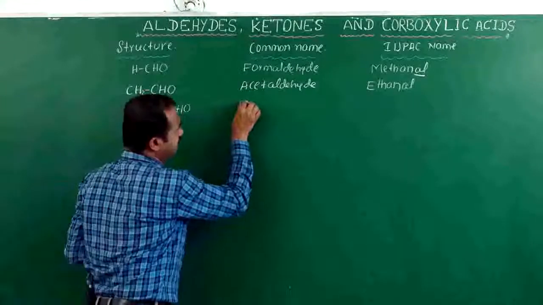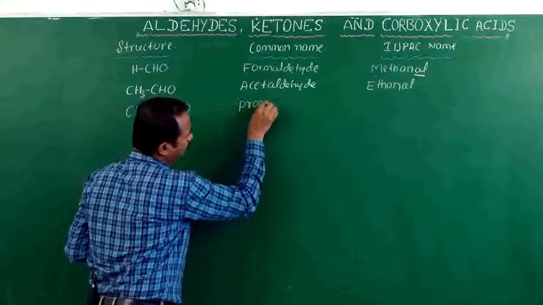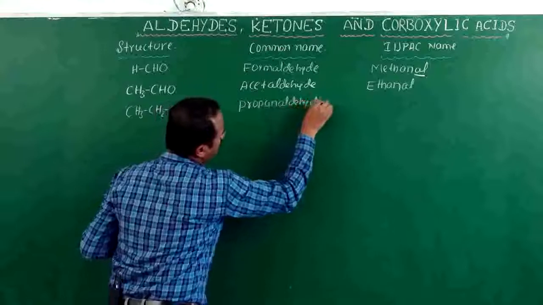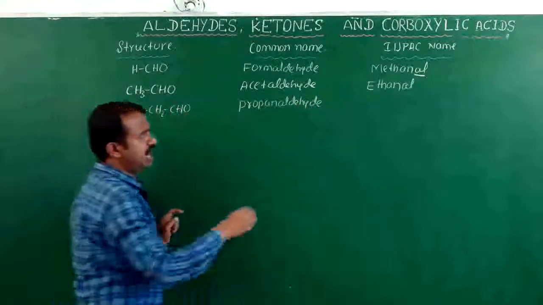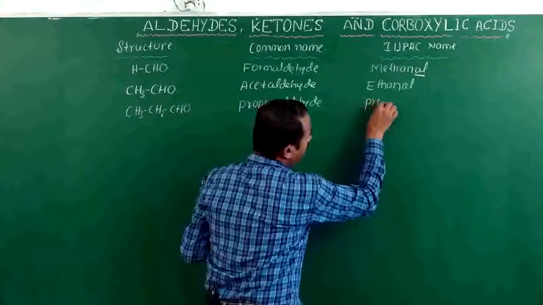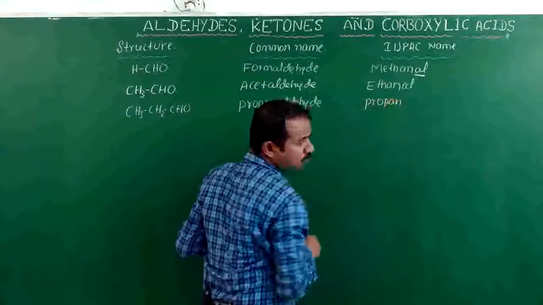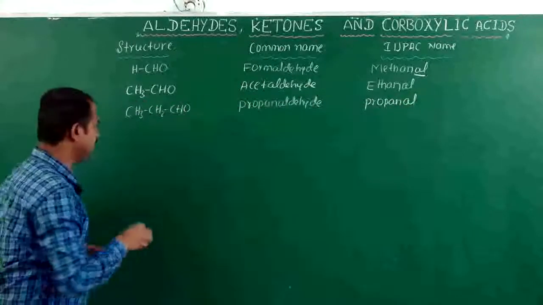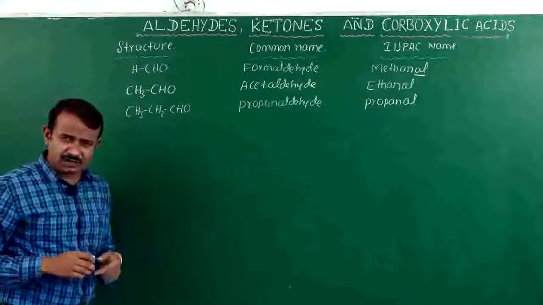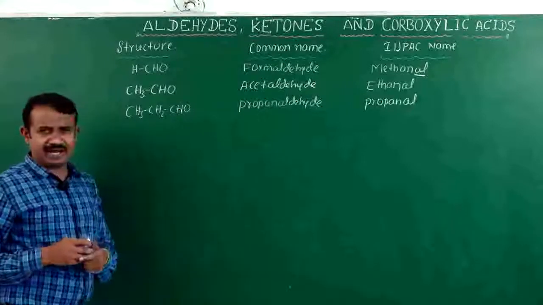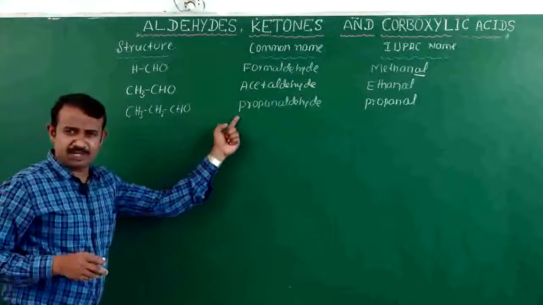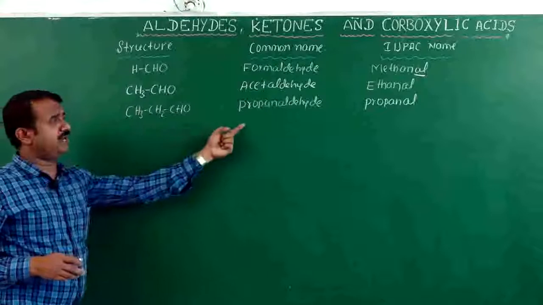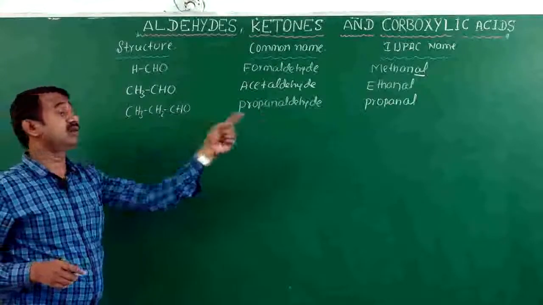The common name is propionaldehyde. The IUPAC name is propane, al, propanal. Similarly, the 4 carbon is butyraldehyde, butanal. Pentanaldehyde, pentanal. Hexanaldehyde, hexanal.